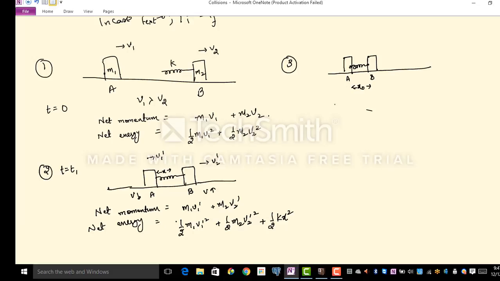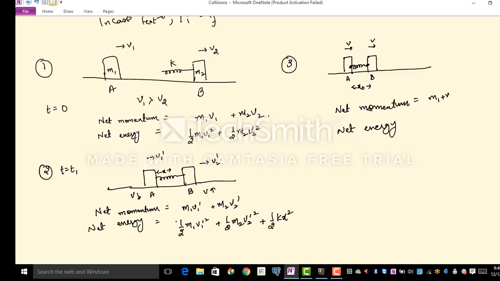Right? Again, at this instant, what I would want you to write down is the net momentum. And then again, I would want you to write down net energy. Now, at this instant, first of all, visualize this is the instant when the spring has been compressed by the maximum amount. The spring cannot compress anymore. The spring at this instant is not even decompressing, which means the two ends of the spring do not move relative to each other, which means the blocks A and B have to go at the same speed at this instant.